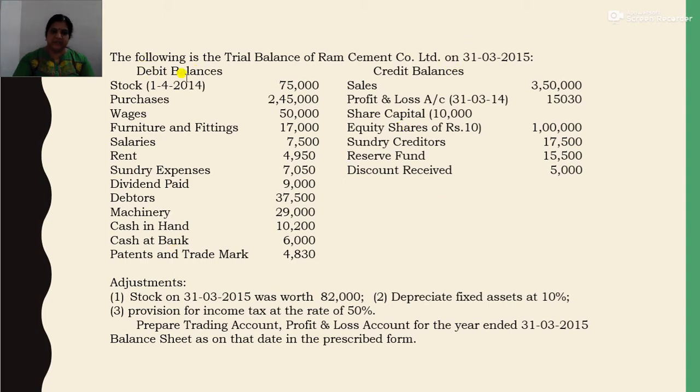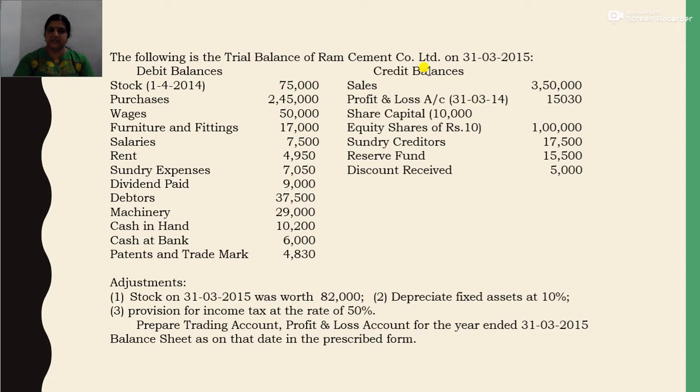The debit balances include opening stock, that is stock on 1st April 2014, 75,000, then purchases 2,45,000, wages 50,000, furniture and fitting 17,000, salaries 7,500, rent 4,950, sundry expenses 7,050, dividend paid 9,000, debtors 37,500, machinery 29,000, cash in hand 10,200, cash at bank 6,000, and patents and trademark 4,830.